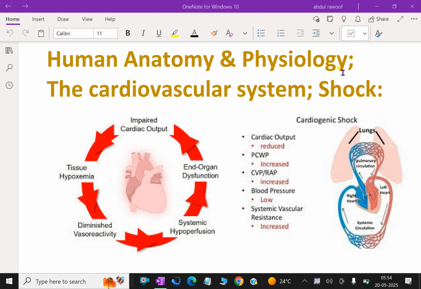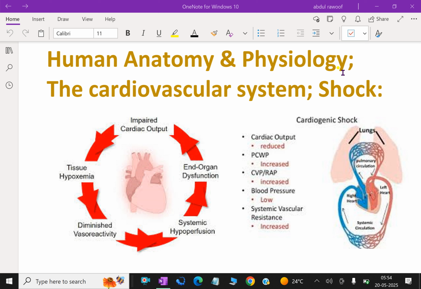Because the response is not controlled, it can cause multiple organ damage, depression of myocardial contractility, poor tissue perfusion, and tissue death. That is called necrosis. Profound hypotension occurs because the inflammatory mediators cause profound vasodilation.